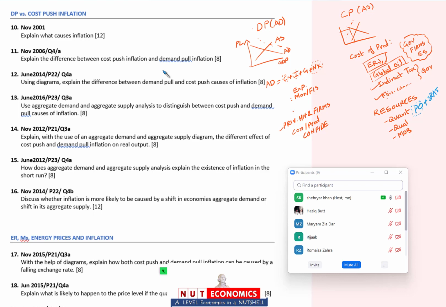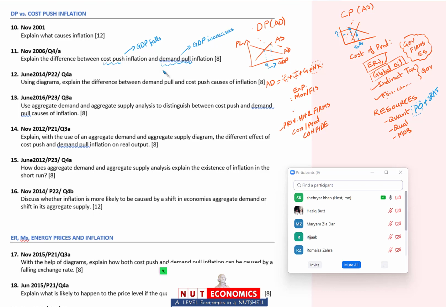अच्छा, I am assuming that you would be intelligent enough to do it, but let me just tell it explicitly. जब ये difference कर रहे हो ना between cost push inflation and demand pull inflation, one important point you should raise is कि देखो जब demand pull inflation होती है ना तो तुम्हारा जो GDP है at least that increases, whereas जब cost push inflation होती है तो whatever was your GDP, once the aggregate supply shifts to the left, एक तो इन्फ्लेशन हो गई, दूसरा तुम्हारा GDP भी कम हो जाता है. So that is something that do mention it. GDP also falls, demand pull inflation में at least your GDP increases as the economy suffers from inflation.